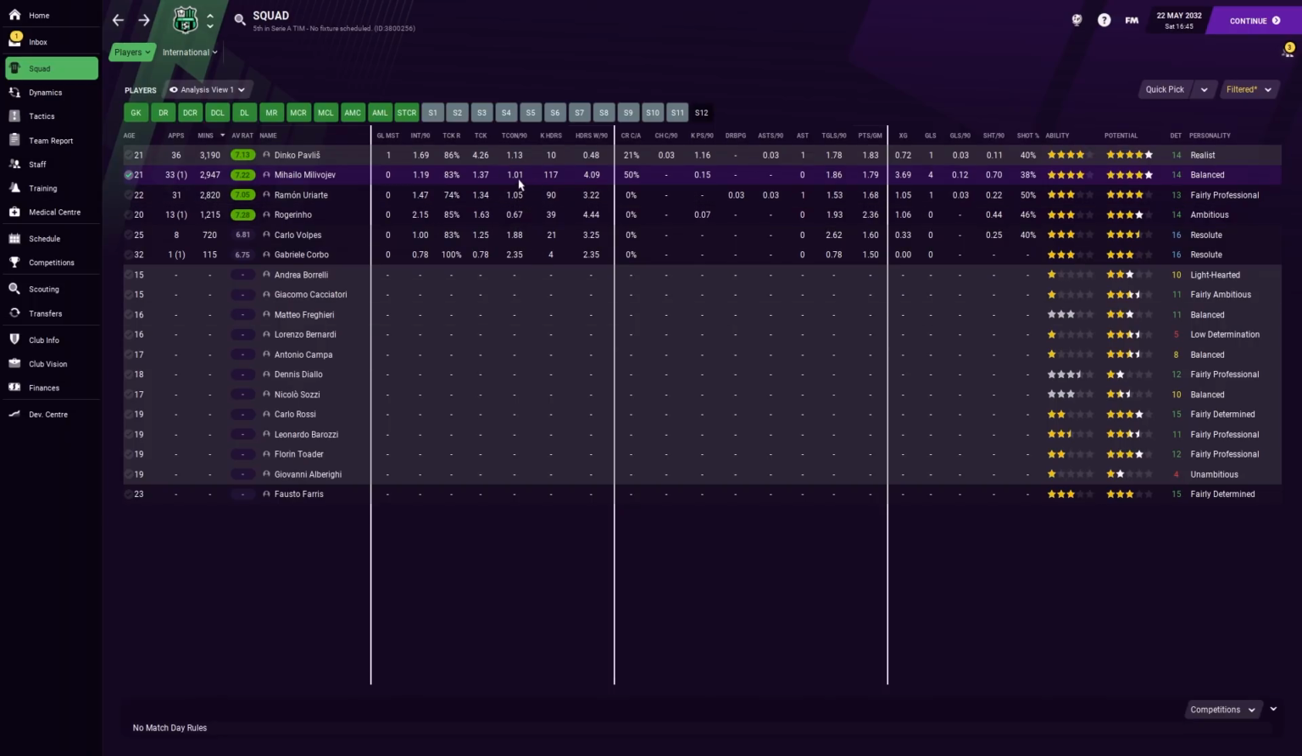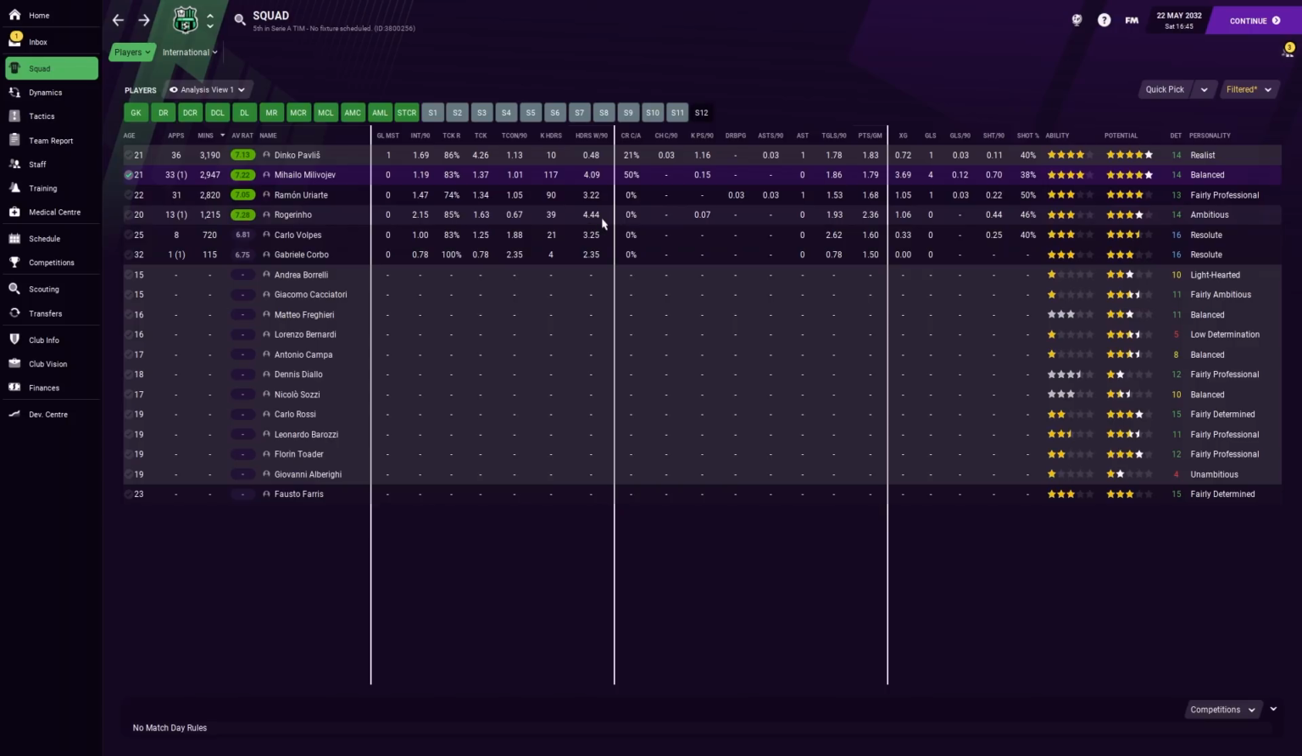A goal a game on average is pretty bloody good. Really, over the full season, that's incredibly solid. And the fact that all 3 of these guys, you could throw a blanket over them, except Jorginho is a little bit further out in front, is a really, really strong sign. But you also see that Carlo Volpes and Corbo are just not even on the same page as those guys.